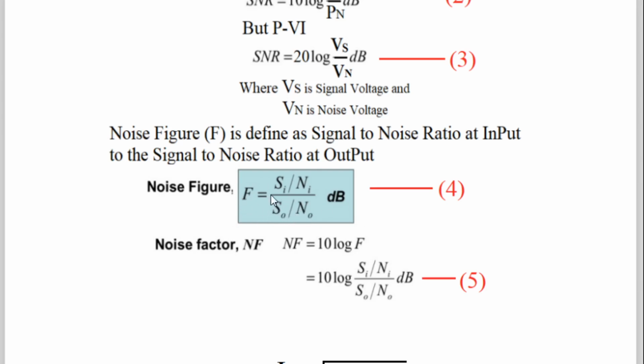And there is one more factor which is called noise factor. Noise factor NF is equal to 10 log F. F is what? Noise figure. Therefore, 10 log of this F, which is nothing but the signal to noise ratio at the input to the signal to noise ratio at the output, is expressed in dB. So this is equation number 5.